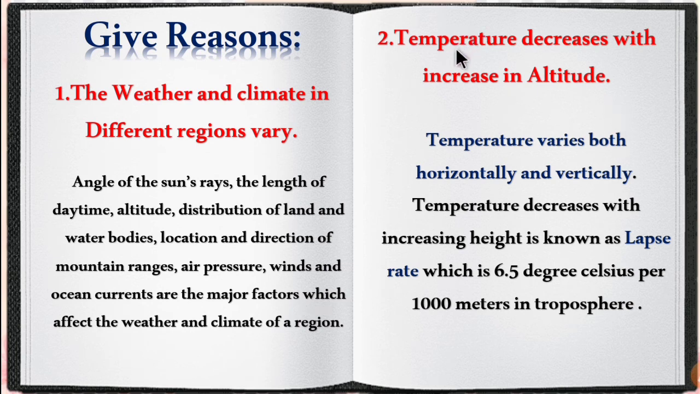The second one is why temperature decreases with increase in altitude. Temperature varies both horizontally and vertically. Temperature decreasing with increasing height is known as lapse rate, which is 6.5 degrees Celsius per 1000 meters in the troposphere. So children, the temperature decreases with increase in altitude because the temperature varies both horizontally and vertically, and this concept is called lapse rate.